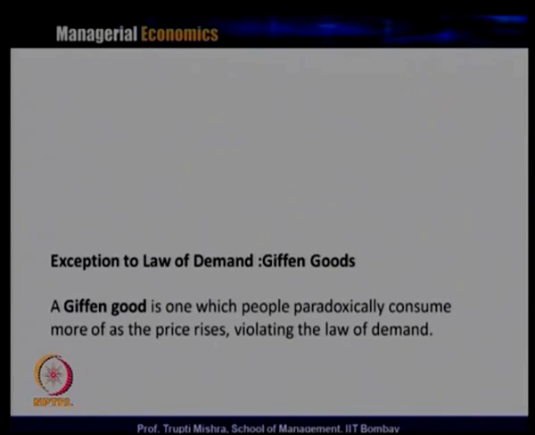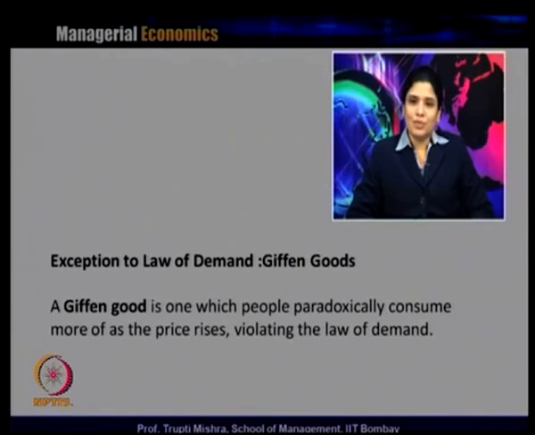So till now we have introduced three types of goods. If you look at them, one is normal goods, the second one is substitute goods, and the third one is complementary goods. So these are different kinds of goods. That is a Giffen good. Sometimes this is also known as an inferior good, or you can say a specific case of an inferior good. This is where Giffen goods come into the picture. Now what is a Giffen good?